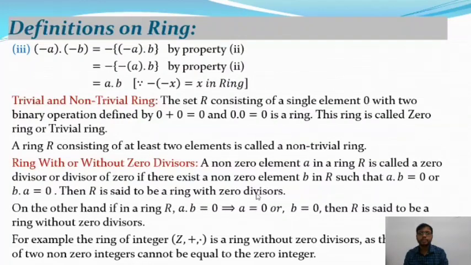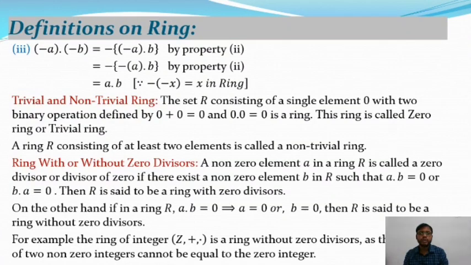So for example, the matrix: the multiplication of two non-zero matrices can be equal to 0. It is possible. As well as Z6, which has zero divisors. For example, 3 and 2 are two elements belonging to Z6.